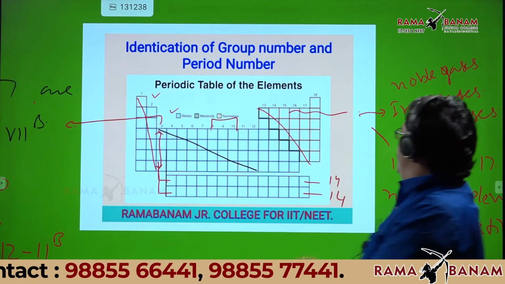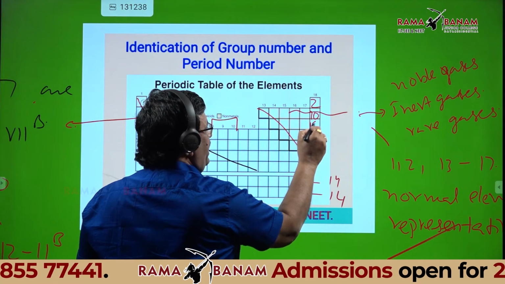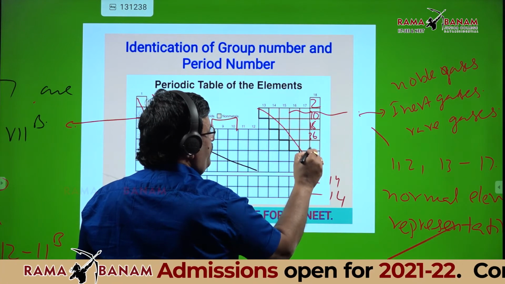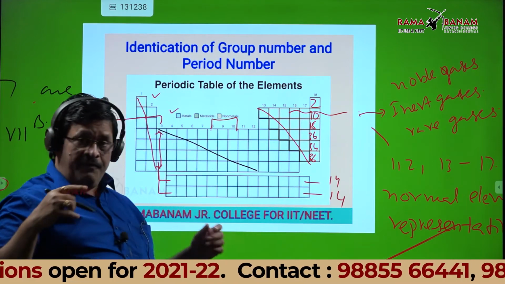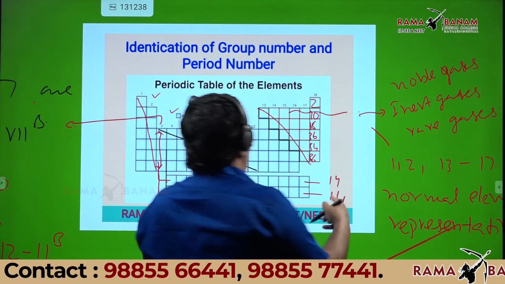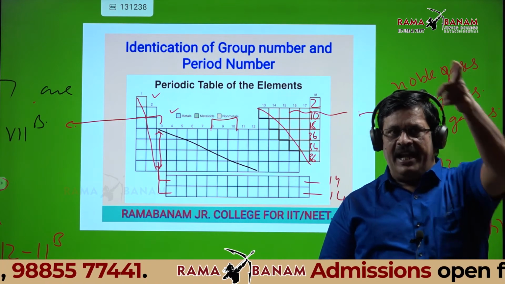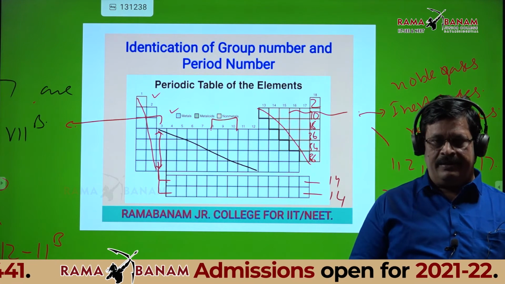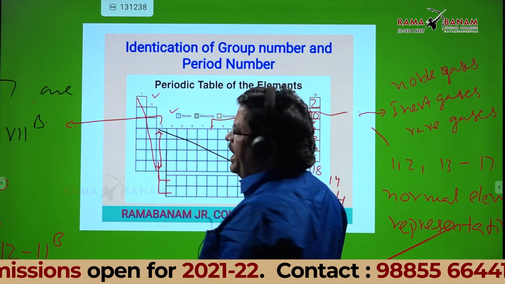Now I'll write 2, 10, 18, 36, 54, 86. If there is one more inert gas after 86, can anyone tell the atomic number? 118. Excellent.